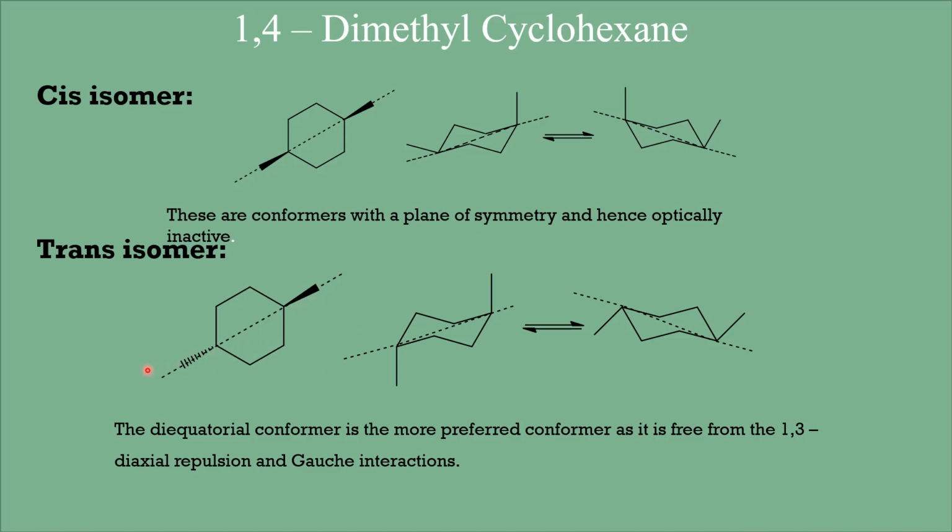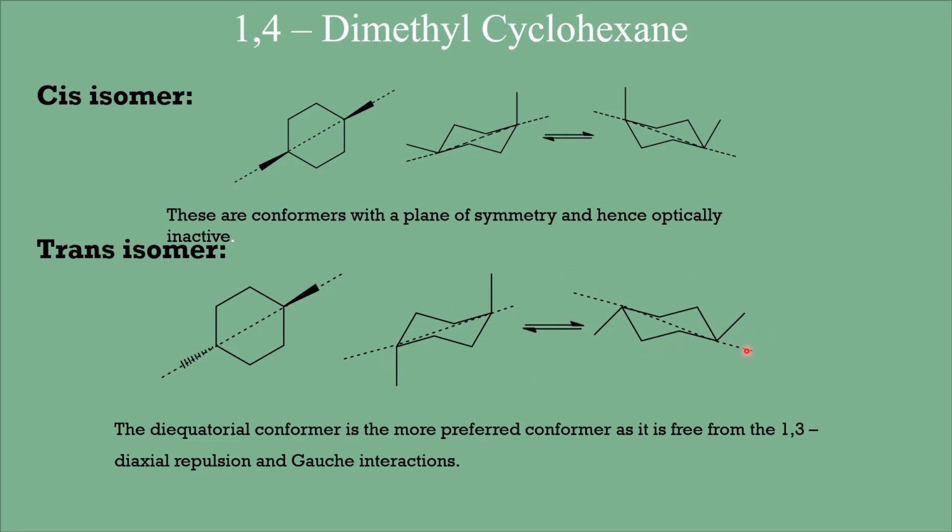Here also you can apply a plane of symmetry. Yes, this is in the trans form. One methyl group is in the axial side here, and in the fourth carbon there is another axial methyl group. And here you can apply a plane of symmetry, which is bisecting the molecule into two halves. So here also there is a plane of symmetry, hence both the conformers are optically inactive.